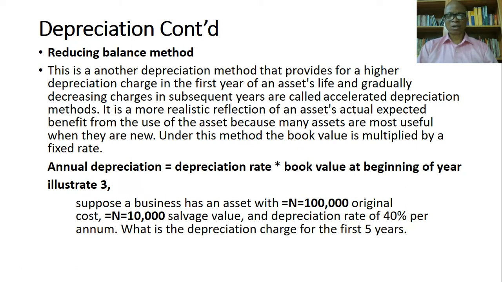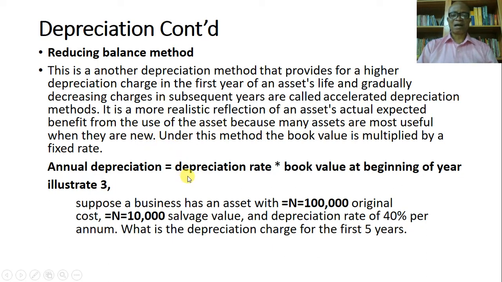Let's go to the next method. This one is called the reducing balance method. This is another depreciation method that provides for a higher depreciation charge in the first year of an asset's life, and gradually decreasing charges in subsequent years. What this is saying is that you give accelerated depreciation: at the beginning you charge more, and towards the end of the lifespan of the asset you charge less. This is a more realistic reflection of an asset's actual expected benefit from use, because many assets are most useful when they are new.